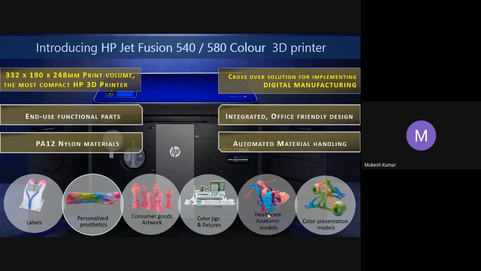And we have seen very good adoption of this technology, the color model, the color printer, because it is unique. After SLS, which used to have only white or black parts, here you can achieve the same quality, same strength, everything the same, with color. This is for the first time in the industry, so we are getting good success in this.